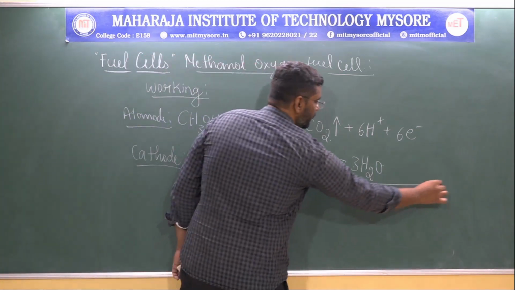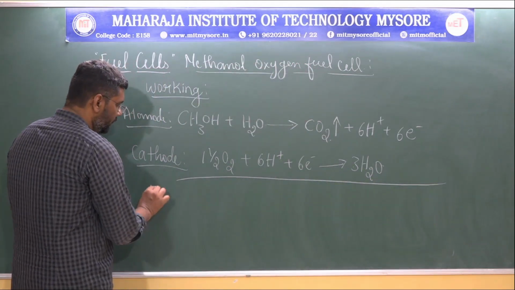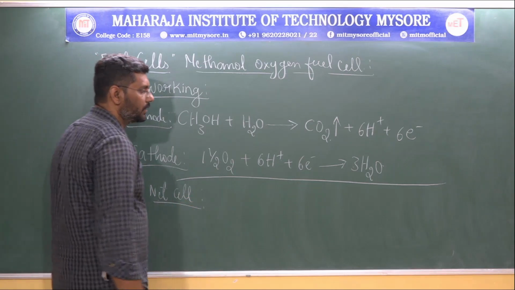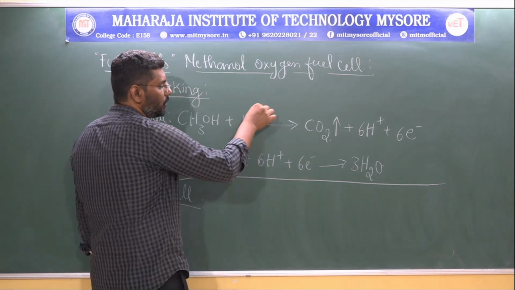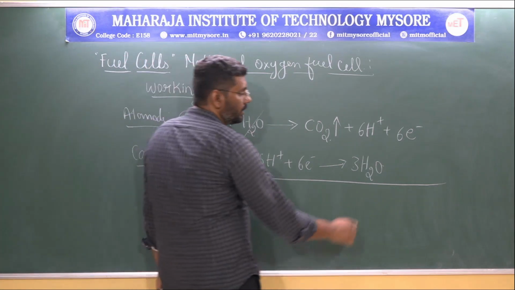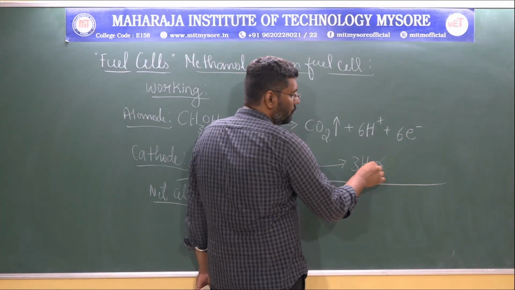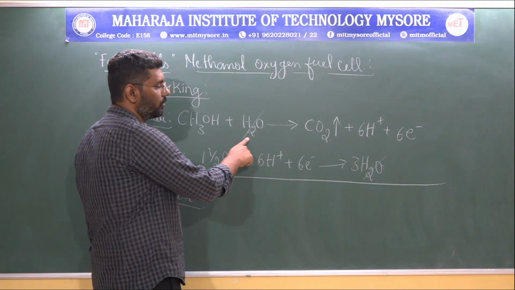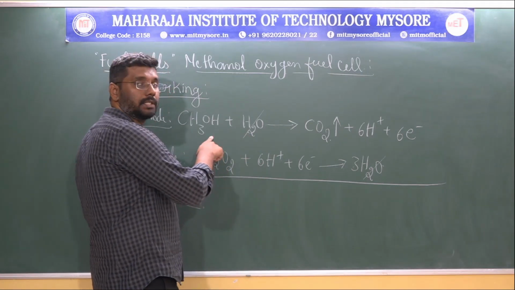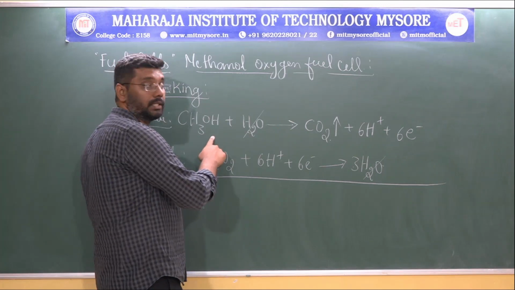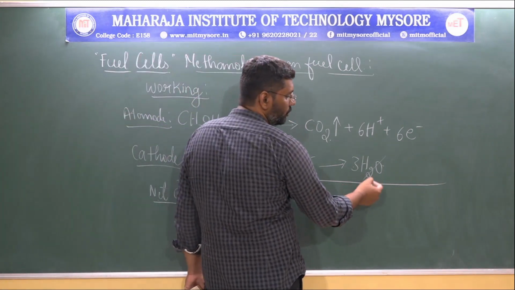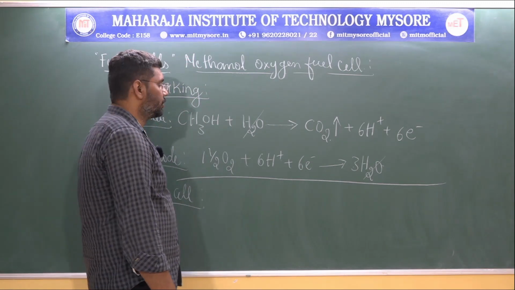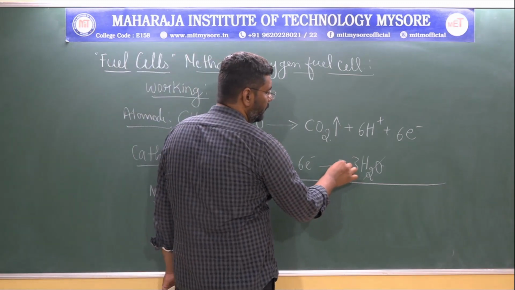If you write the net cell reaction, what will it be? Here, out of 3 molecules, 1 molecule of water at the anodic side and 1 molecule of water obtained as a product in the reduction reaction will be cancelled.